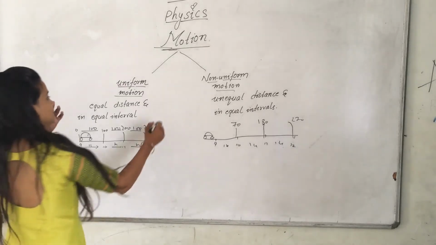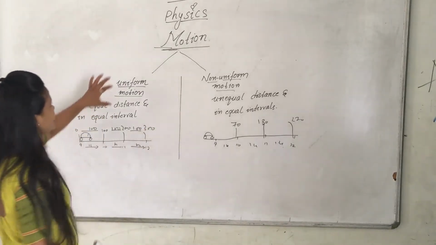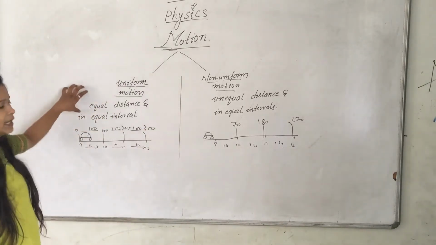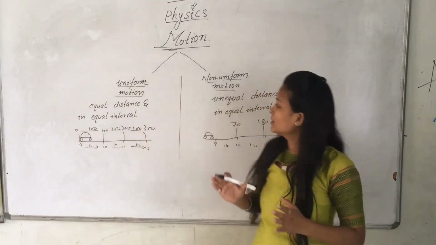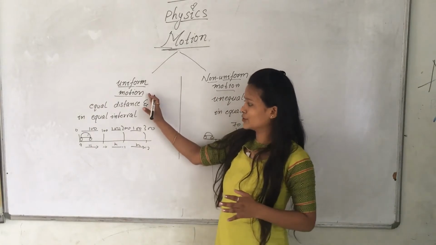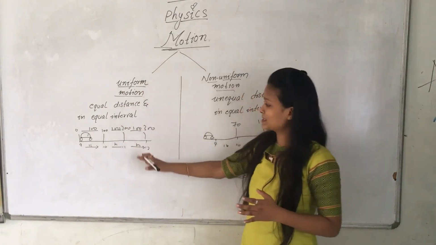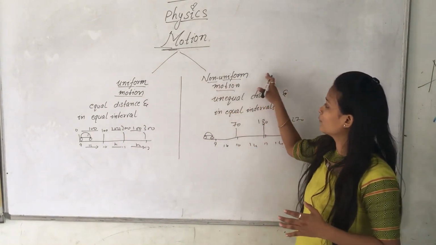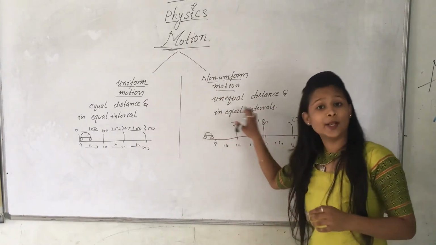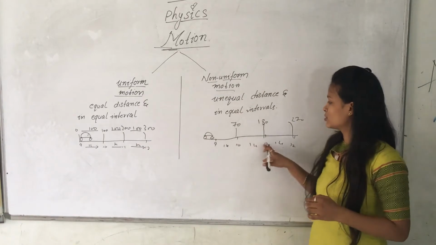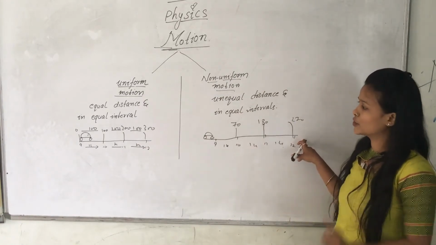So just write down fast what is uniform motion. If a body travels equal distance in equal intervals of time, it is known as uniform motion, for example this which I have explained. Now non-uniform motion: if a body is traveling unequal distances in equal intervals of time, it is known as non-uniform motion.